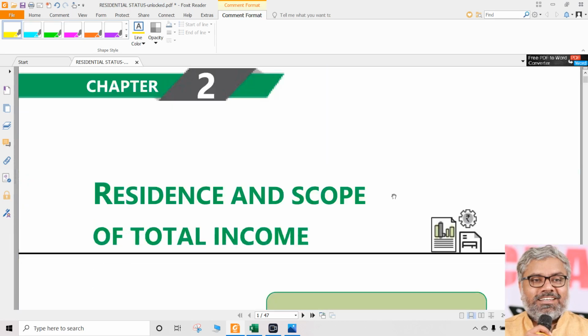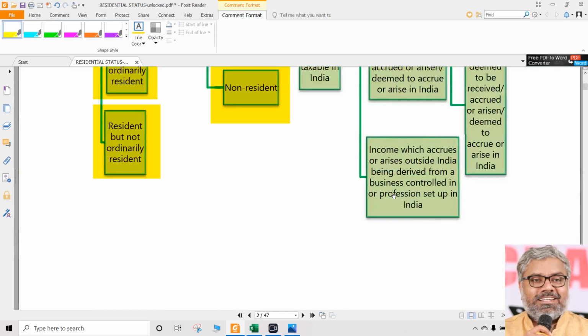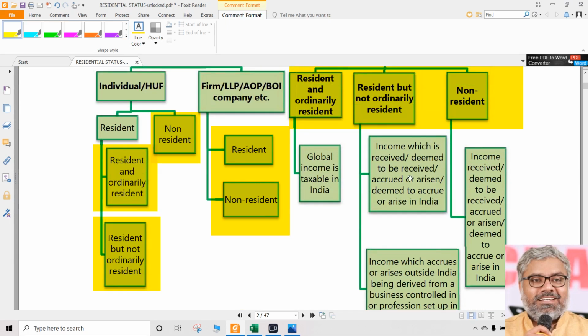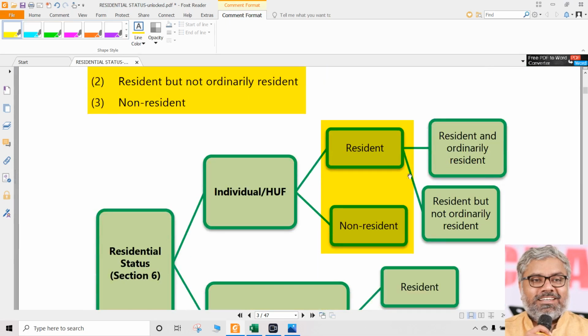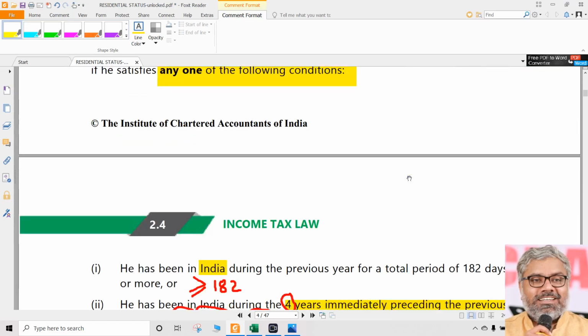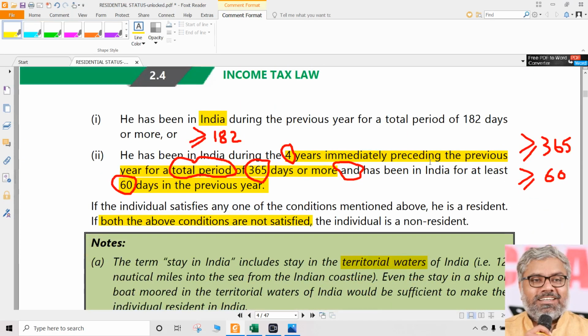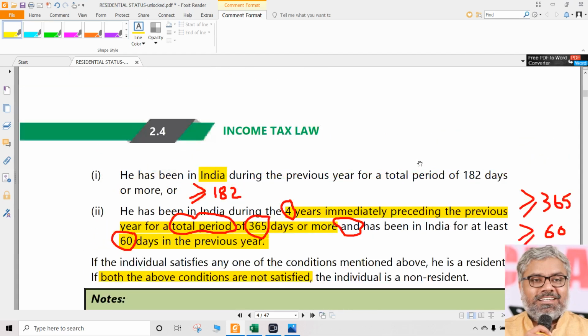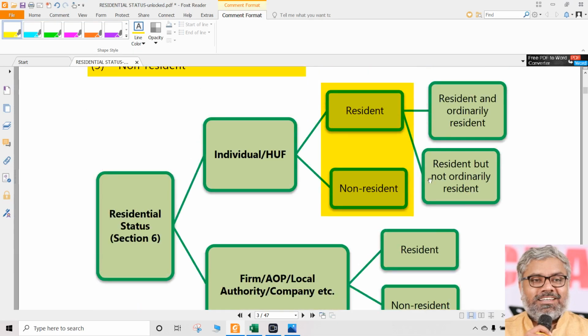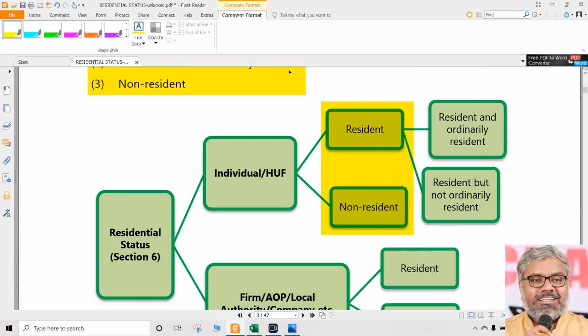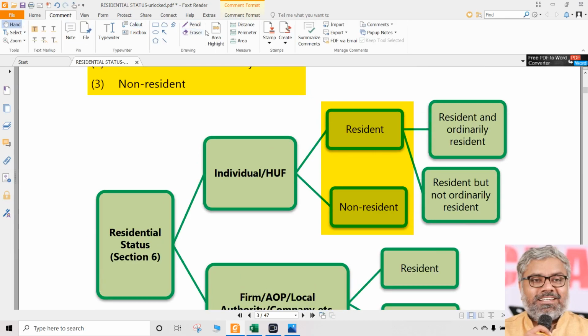So it is very important, first of all, to understand the essence of residential status determination and the conditions to be checked for identifying whether a person is a resident or not. Once this is understood, we can take it forward by knowing whether this person is a resident and ordinarily resident, or a resident but not ordinarily resident. This area we will discuss in the next class.